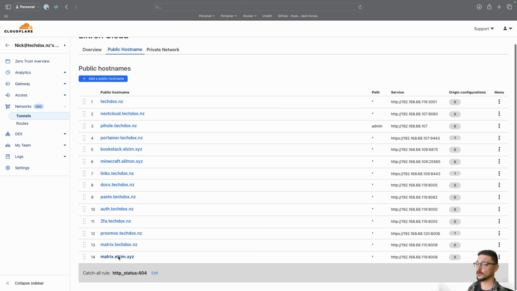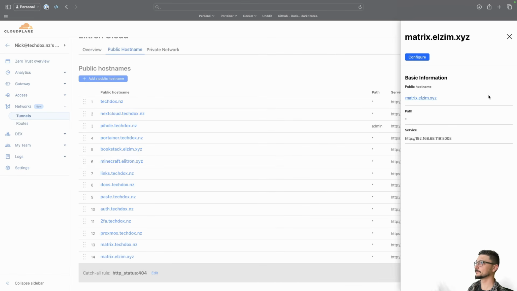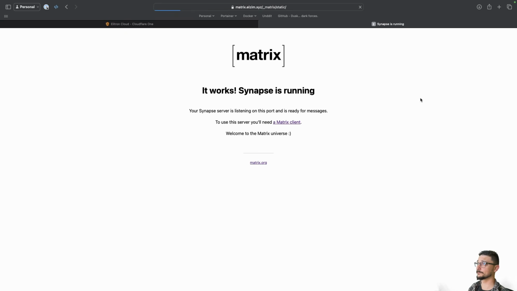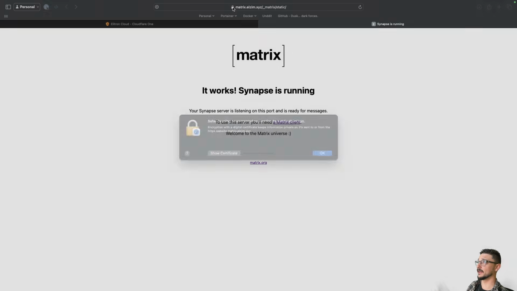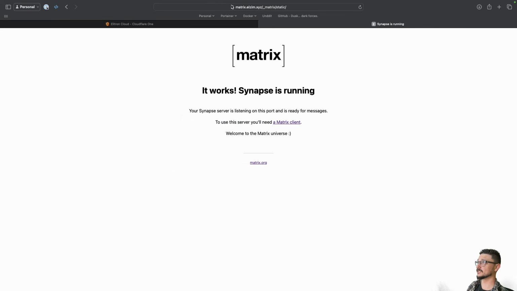Now what this means is we should be able to click matrix.xyz and go to this domain, and it should go to that exact same page we're hitting locally. And it does. There we go. Now you can see at the top here, it's got an SSL cert, and it's all accessed via the internet. So our Matrix server, if you've gotten this far, is now exposed publicly. Anyone can hit it, and you're ready to go.